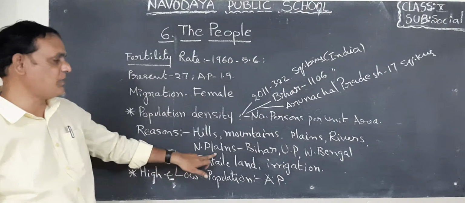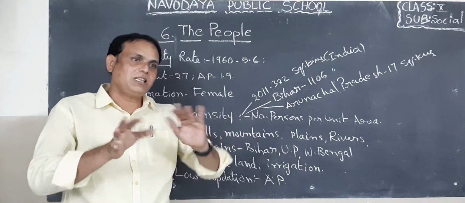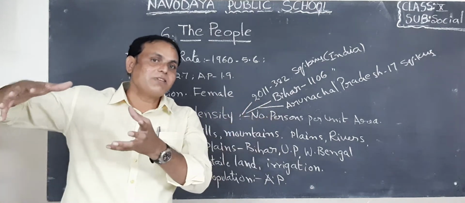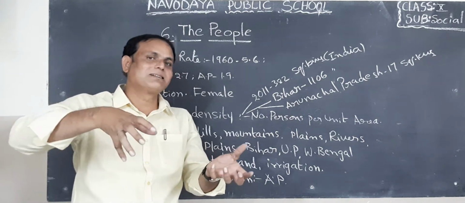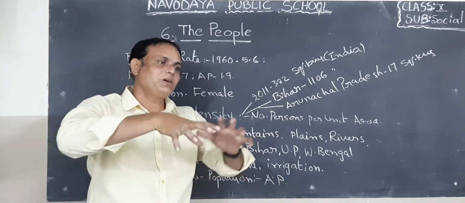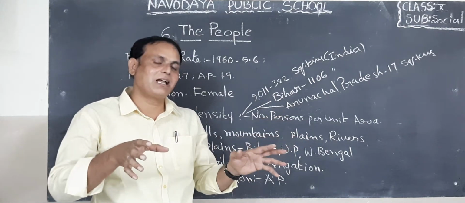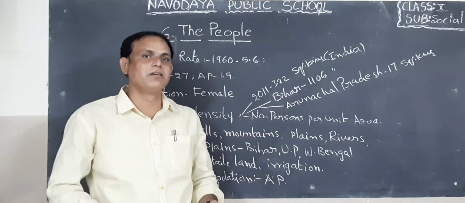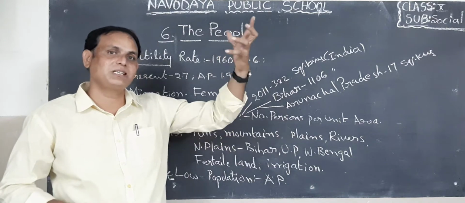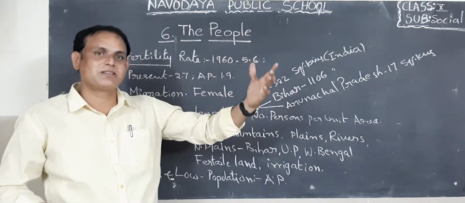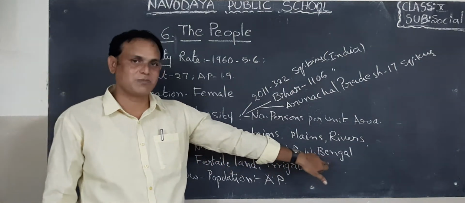Next, rivers and plains. For example, the northern plains. We know the Indo-Gangetic plains in North India. In these plains, the Indus River and Ganga River brought much silt and fertility, so it became fertile land. So the people living in this area cultivate and get more yield in the fields. That is why population density is heavy in the northern plains, located in Bihar, Uttar Pradesh, Madhya Pradesh, West Bengal, etc.